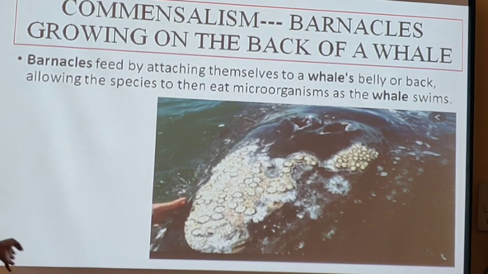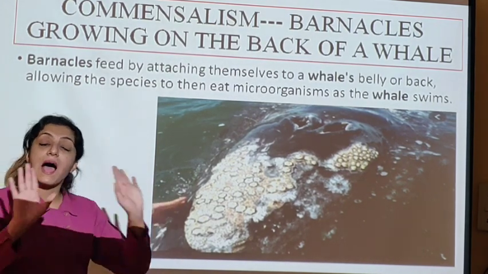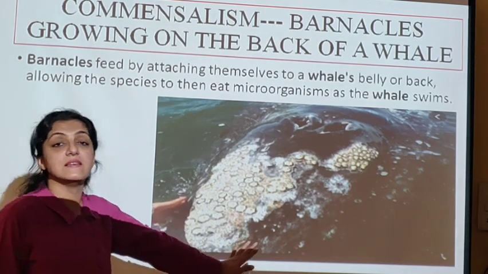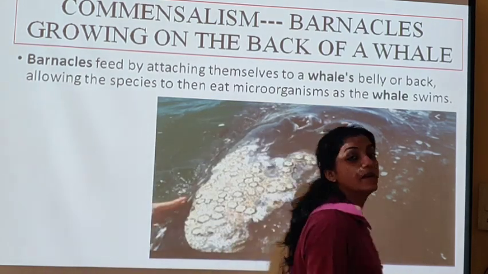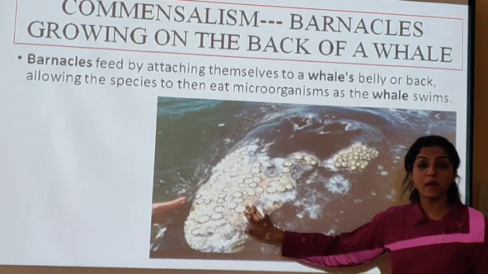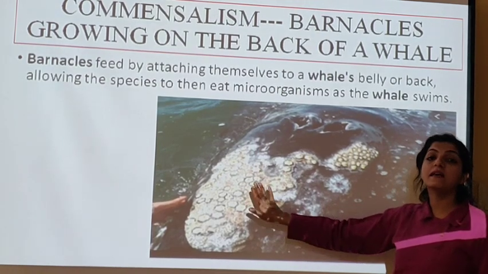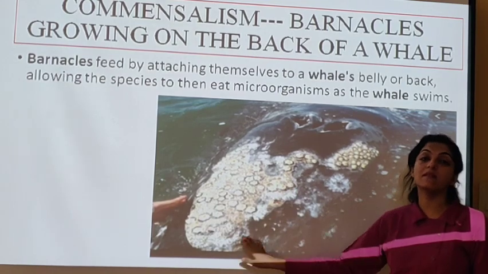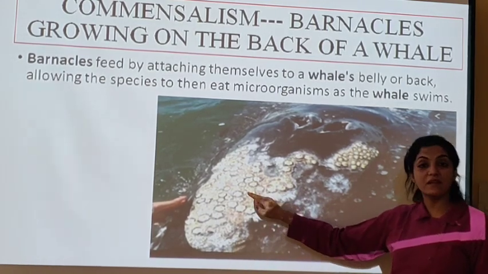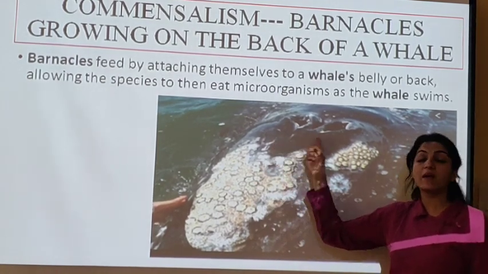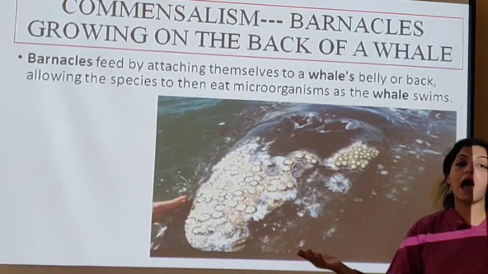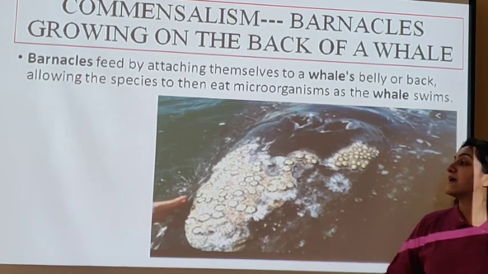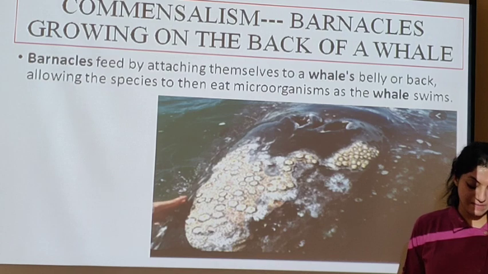In return, the whale is neither benefited nor harmed. So it is commensalism. One is being benefited. They have attached themselves on the body of the whale and they are swimming with the whale. So this is the plus side, the whale is neither benefited nor harmed, so neutral. Example of commensalism.